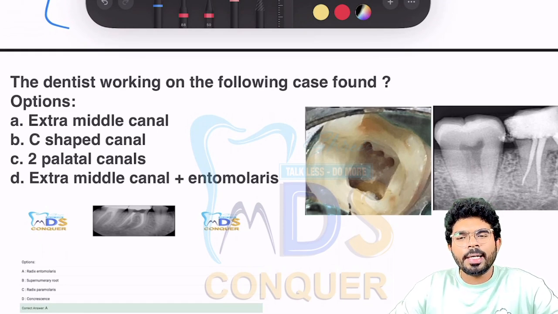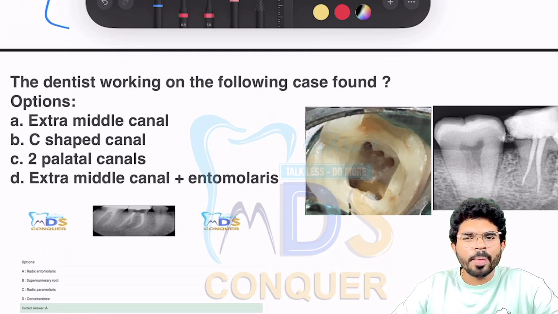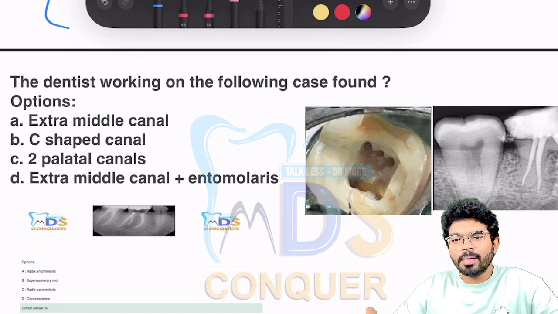The next comes a beautiful question. Of course, a constant repeat of INICET and well discussed: radix entomolaris, radix paramolaris were discussed so many times to you on the group, on WhatsApp, in the offline, everywhere. And the question is straight away and simple. There is no ambiguity in the question. Options were made very cool and composed.